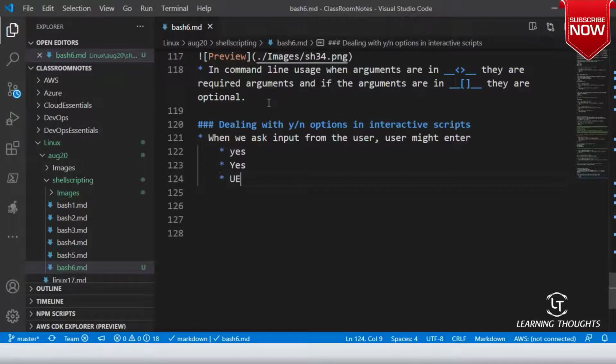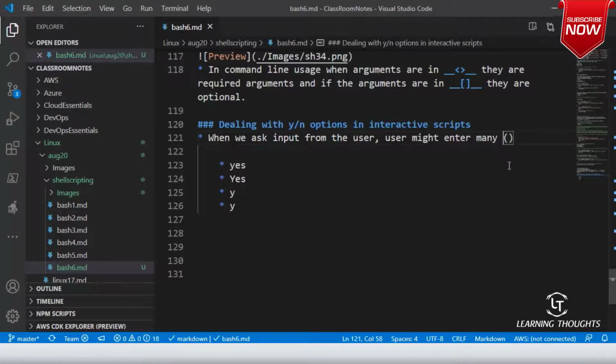You can go with different permutations and combinations: y, capital Y, yes, and you can go over a huge list of all of these options.